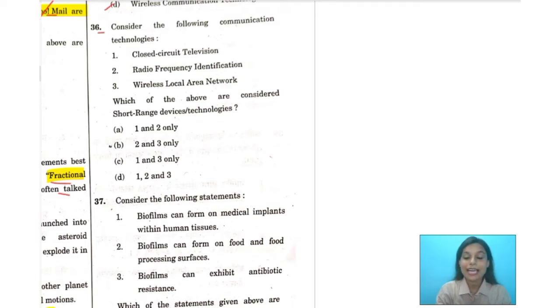Remember, we are doing UPSC IAS paper 1, that's the general studies paper, and I'm solving question number 36. Number 1 says closed circuit television, number 2 says radio frequency identification, and number 3 says wireless local area network. Now, the question is, which of the above are considered as short range devices or technologies? Over here, all these three can be considered under communication technologies. So we can consider option D to be the correct one. So your correct answer is 1, 2, and 3, all of them. All right, let's move over to the next question.